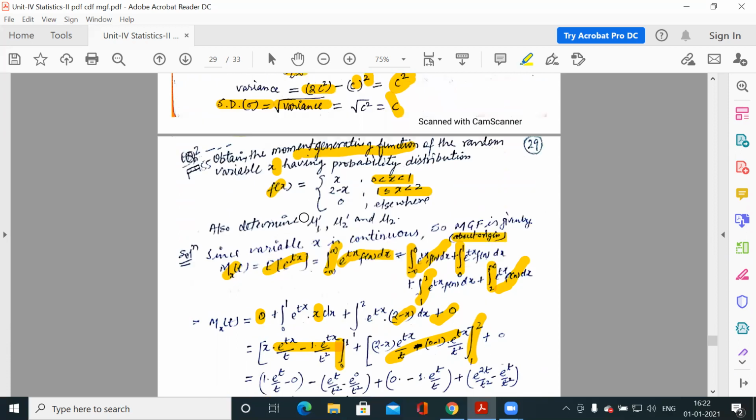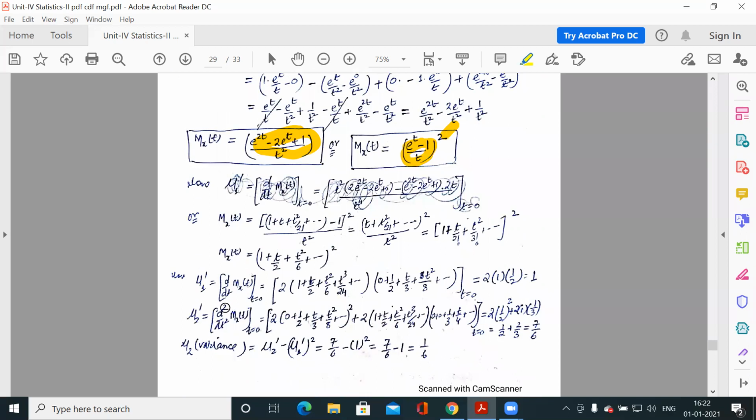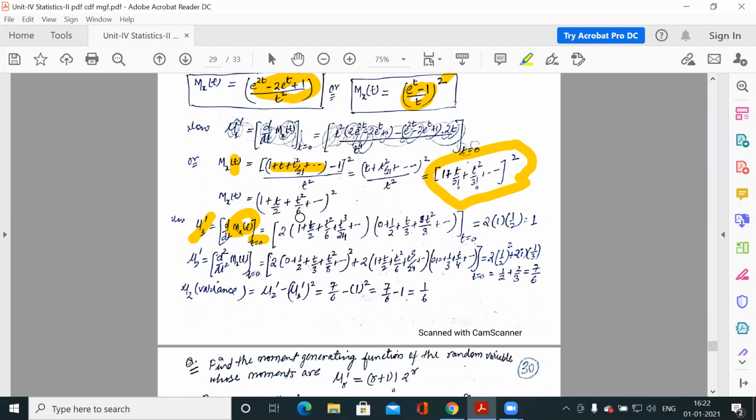Now, what is the question? Determine mu1 dash, mu2 dash, and mu2. So what is mu1 dash? It is one time differentiation of the moment generating function at t equal to 0. I have expanded this e to the power t, so M_X(t) is 1 plus t square by factorial, up to infinity. After solving this, we get this value of the moment generating function. So we have to differentiate this with respect to t one time and apply t equal to 0, and you will get 1.